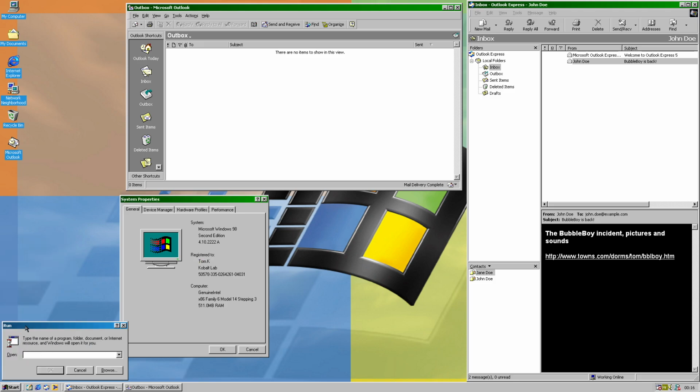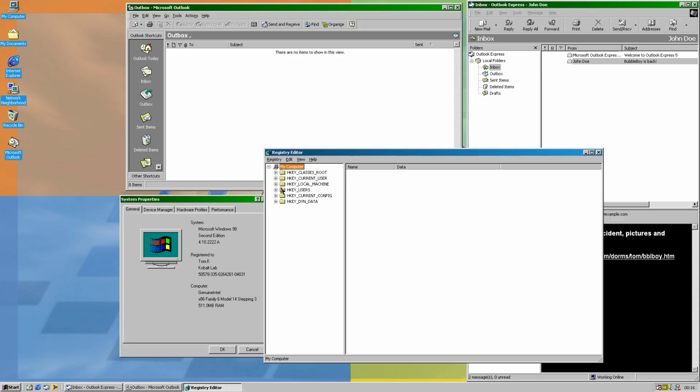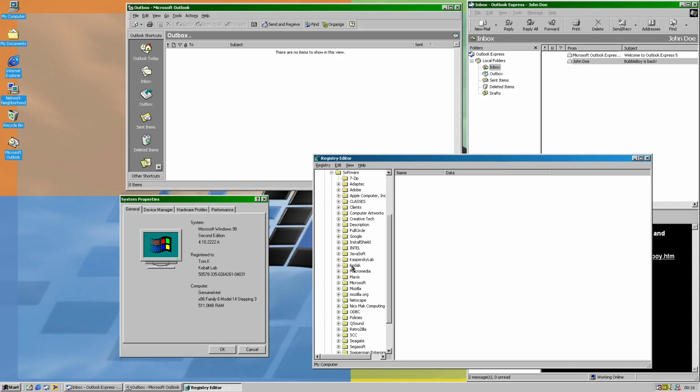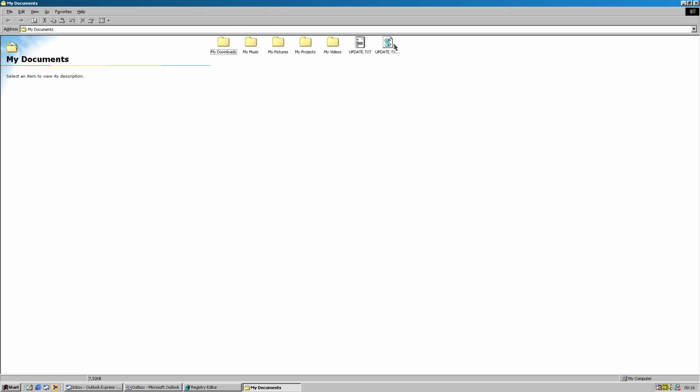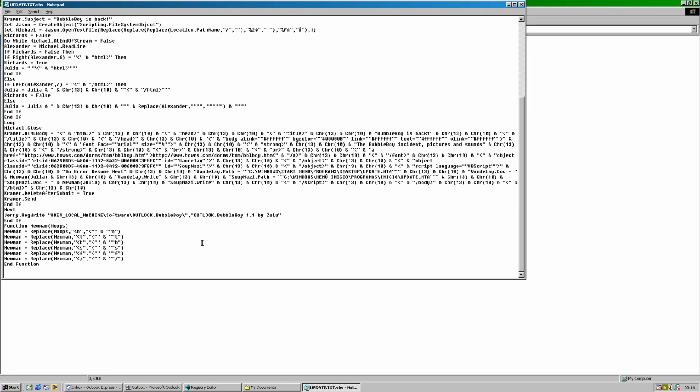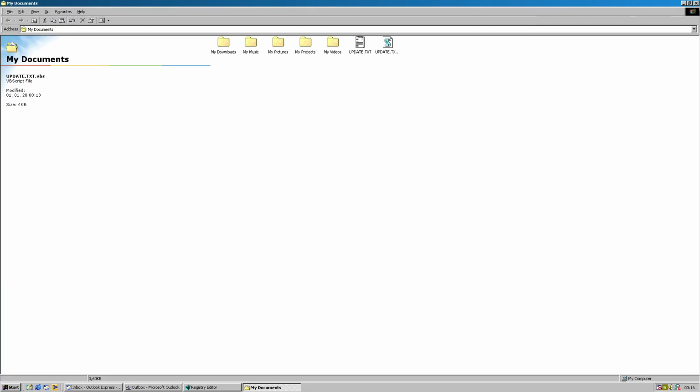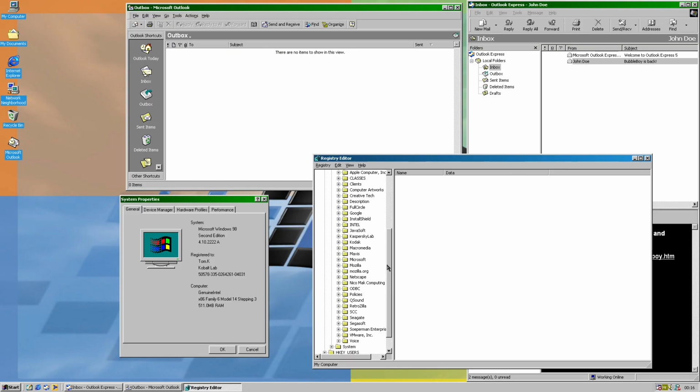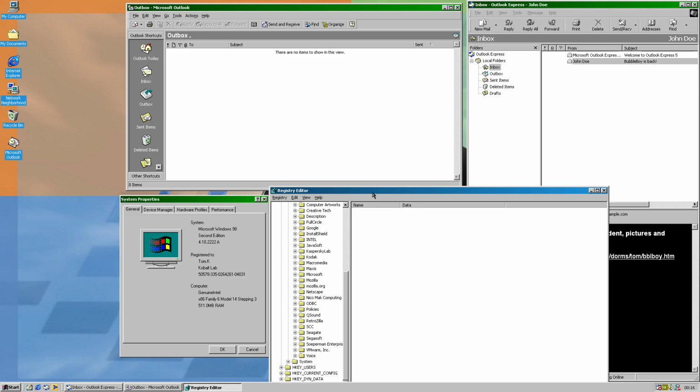And then the registry editor, we should be able to see what's actually being updated in here. I think this is the correct location, but let me just check for a moment. Yeah, local machine, software, Outlook, BubbleBoy. So that's going to be the location where the worm will add an infection flag.